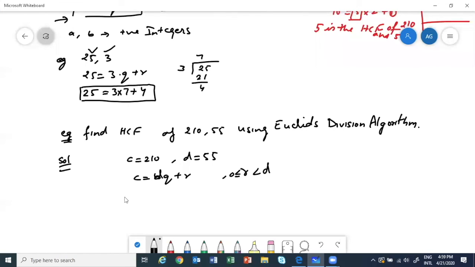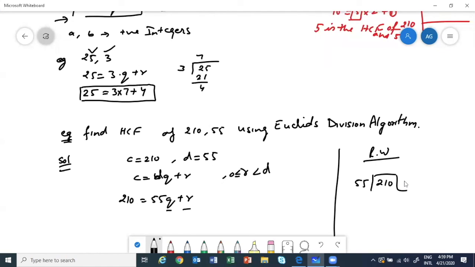Okay, so I will write 210 = 55 × Q + R. So how will I find Q and R? Rough work. We will divide 210 by 55 and we will get the answer. So we get 3 times, we will have 165 and we will get 45. So this is my Q, this is my R. That means 210 can be written as 55 × 3 + 45.